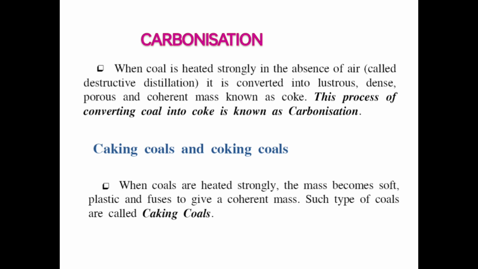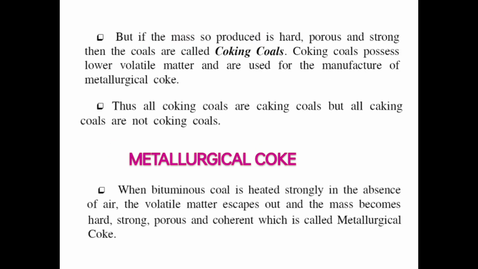When coals are heated strongly, the mass becomes soft and plastic and fuses to give a hornet mass. Such types of coals are called caking coals. But if the mass produced is hard, porous and strong, then the coals are called coking coals. Coking coals possess lower volatile matter and are used for the manufacture of metallurgical coke. Thus, all coking coals are caking coals, but all caking coals are not coking coals.